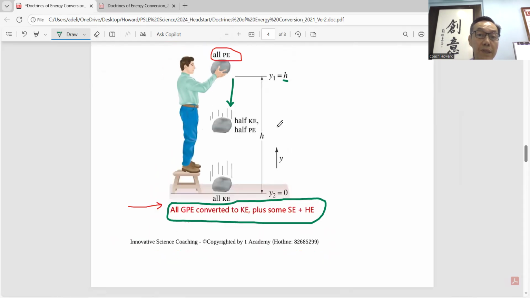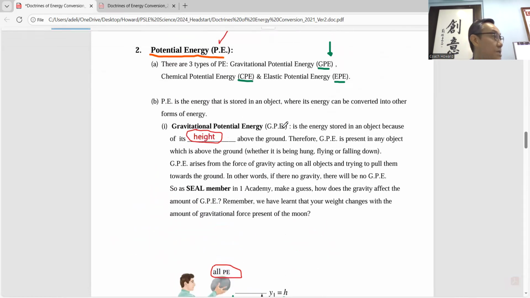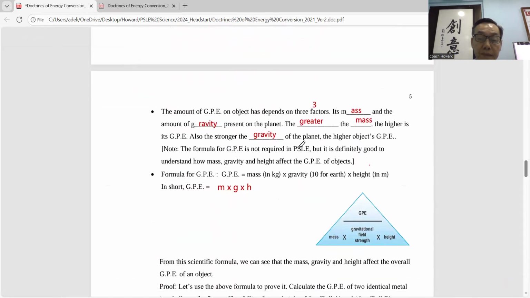GPE means gravitational potential energy. This energy is possessed by any object that is above the ground. So later you'll learn there are three factors that affect it. The next page is this formula.